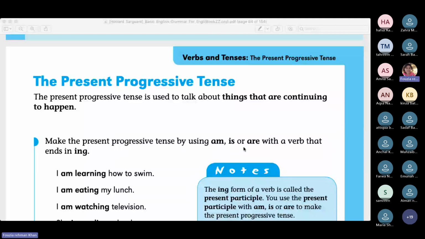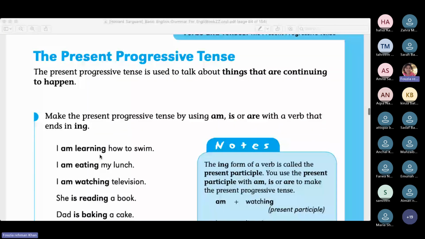So these are called the verb be, and after these three be verbs, there is a main verb which should end in -ing, and this is indicative of the use of the present progressive tense, which is also called the continuous tense, present continuous tense. That is, the action is continuing.